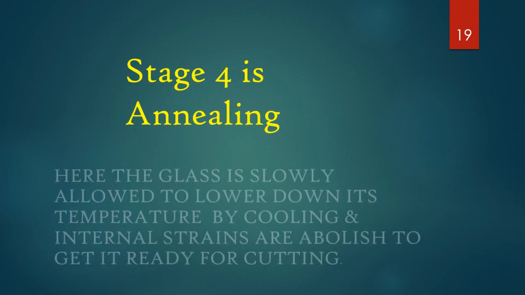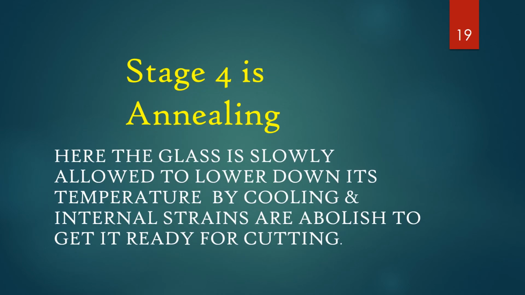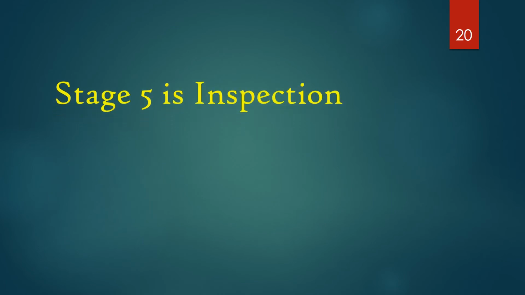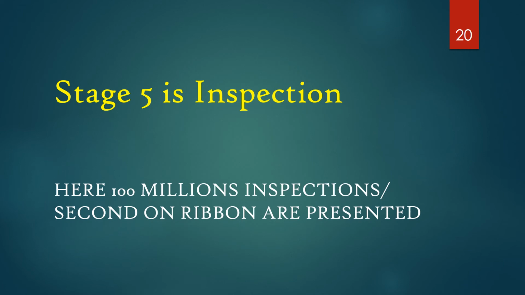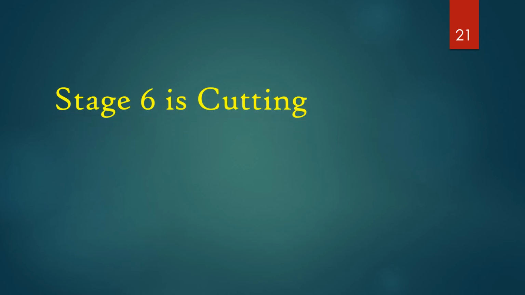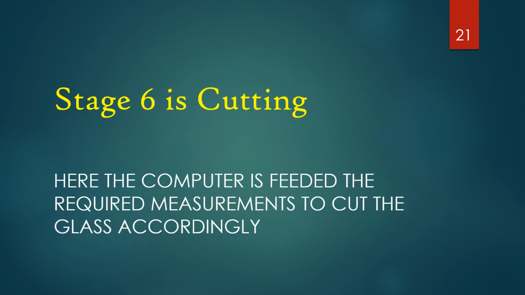Stage 4 is annealing. Here the glass is slowly allowed to lower its temperature by cooling, and internal strains are removed to get it ready for cutting. Stage 5 is inspection. Here 100 million inspections per second on the ribbon are performed. Stage 6 is cutting. Here the computer is fed the required measurements to cut the glass accordingly.